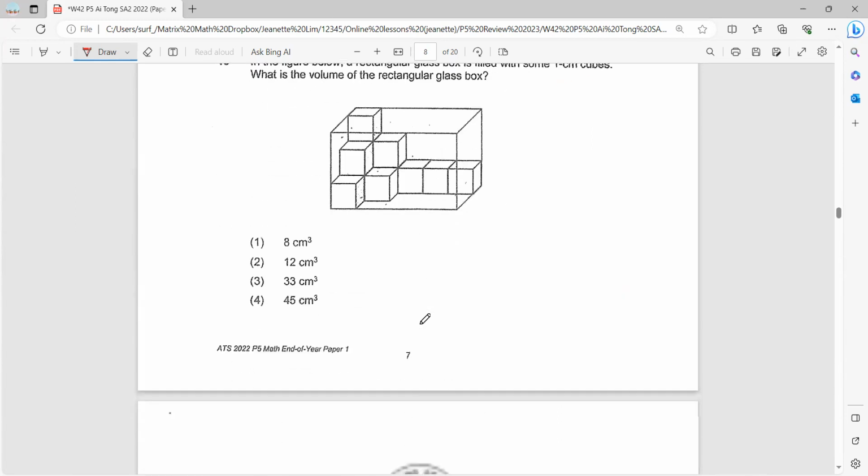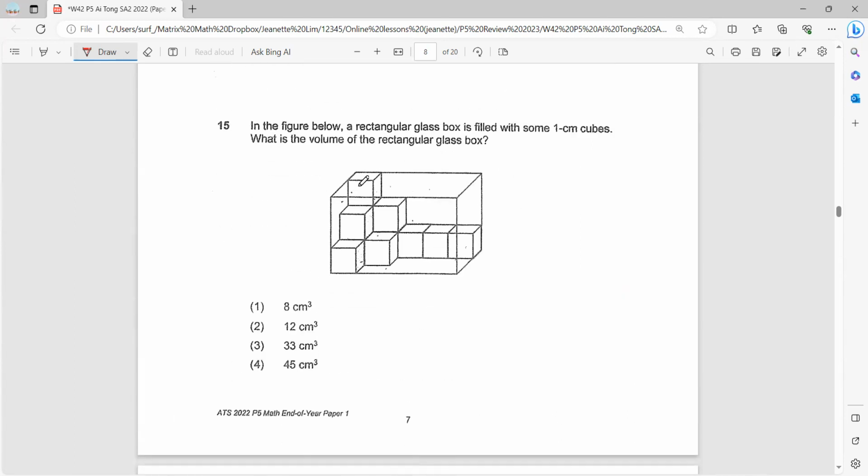Question 15. In the figure below, a rectangular glass box is filled with some 1 cm cubes. What is the volume of the rectangular glass box? So 1 cm cubes means that every cube has a side of 1 cm. So to find the volume of this rectangular glass box, we'll have to take length times breadth times height. So the length, if you look across this, you can actually fit 5 cubes along. So this is 5 cm, since each side is 1 cm.